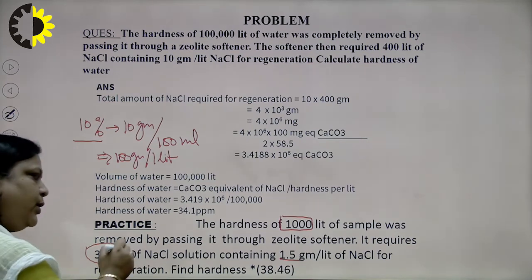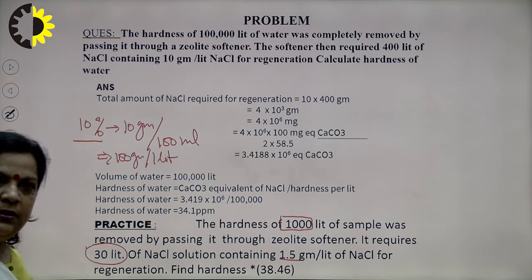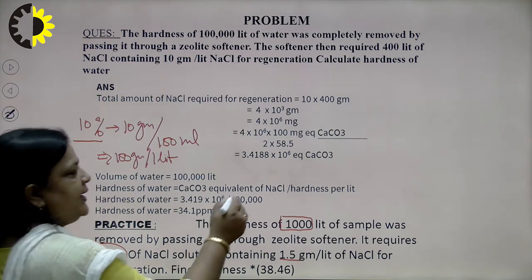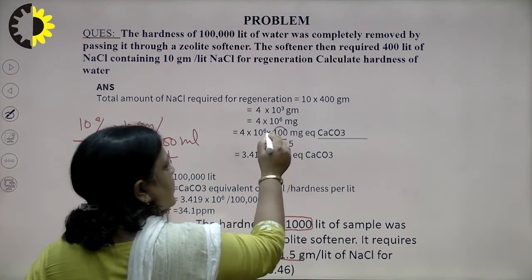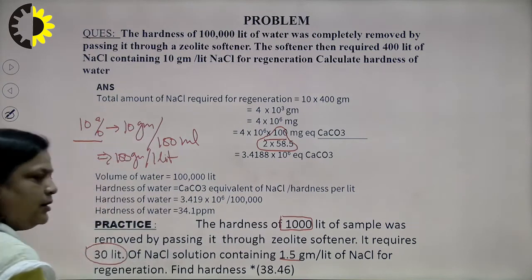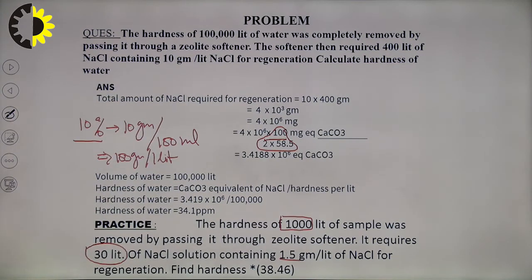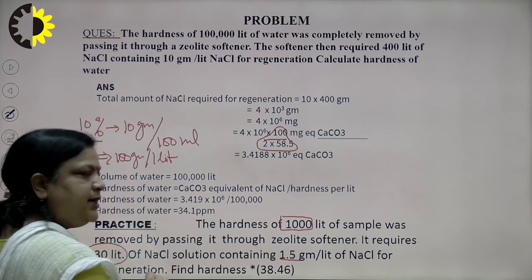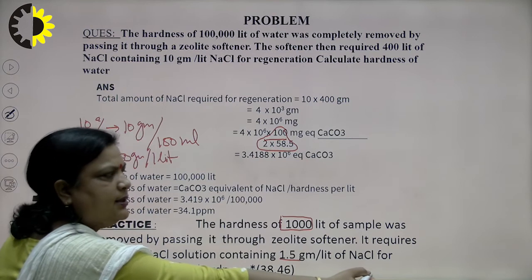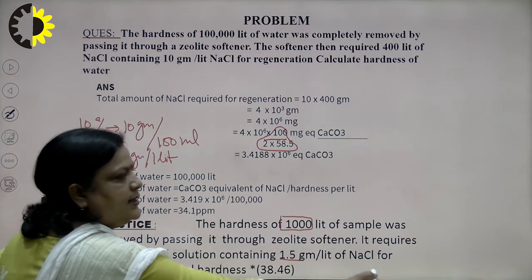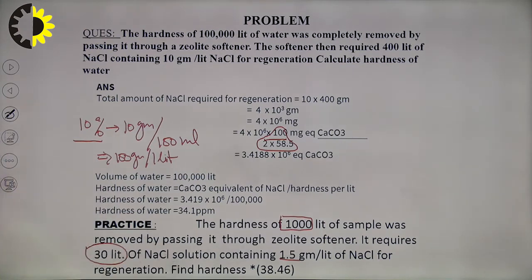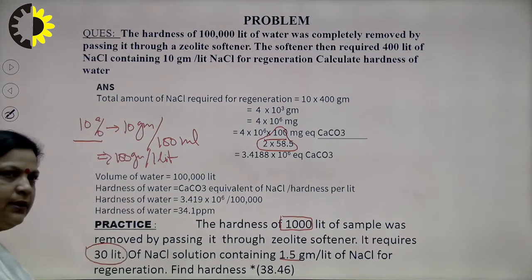Now, convert this NaCl concentration equivalent to calcium carbonate by multiplying by the multiplication factor, which for NaCl is 100 upon 2 into 58.5. Then we get milligram equivalent calcium carbonate. Now, volume 1000. For 1000 liter water, NaCl required is this. For 1 liter water, NaCl required is the value upon 1000, which gives hardness. So, the answer is 38.46 ppm.